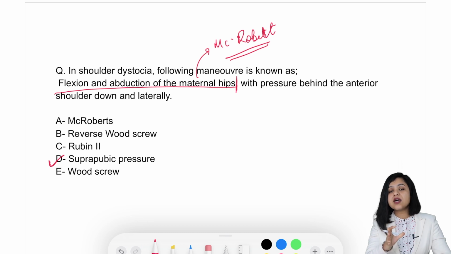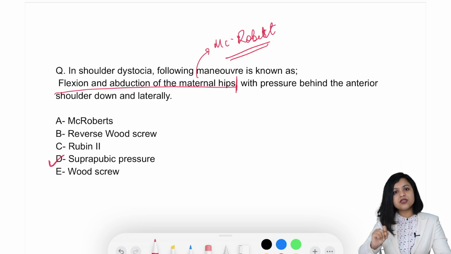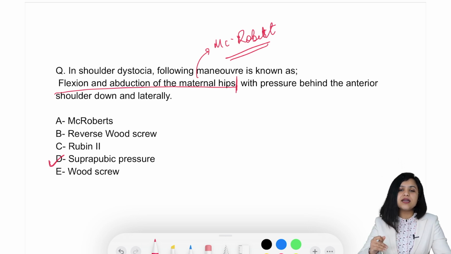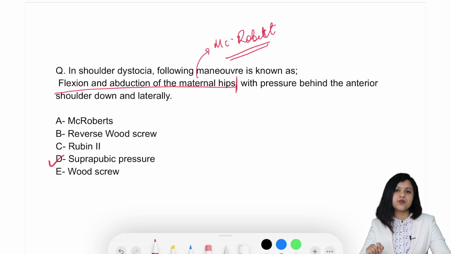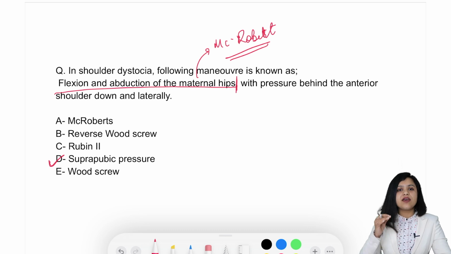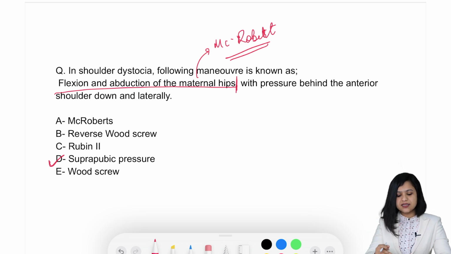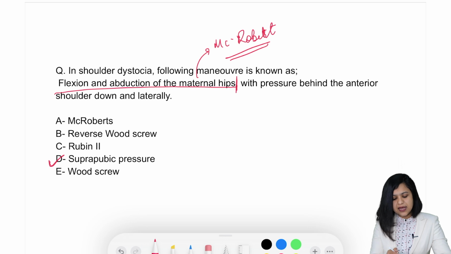That is McRoberts. But once you give suprapubic pressure in an attempt to dislodge the shoulder, you move downward and lateral, that becomes suprapubic pressure. This suprapubic pressure maneuver is also called Rubin 1 maneuver. When they specify Rubin, they don't say anything, they just say Rubin's maneuver, it means the internal maneuver that we will discuss shortly. But suprapubic pressure is also called Rubin's 1 maneuver. Here the answer is suprapubic pressure.